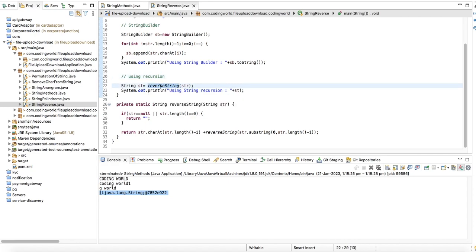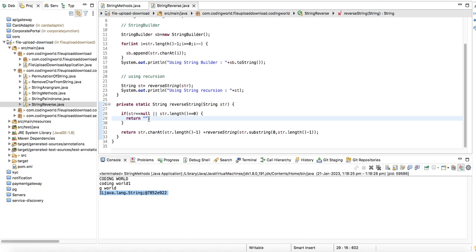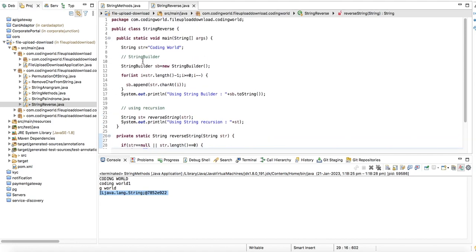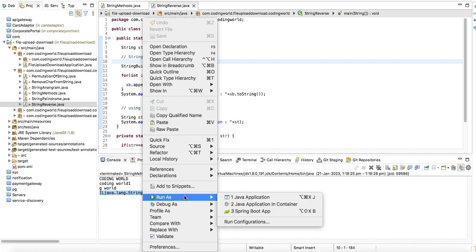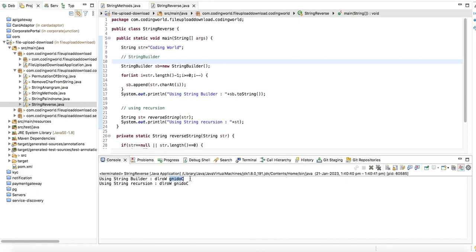The second method is using recursion. What we are doing is taking the last character, and then calling the same method for the remaining string, which will be 0 comma less than the last element. We are using a base condition: if the string is null or the string length is equal to zero, in that case we return empty. So let's run this application and check whether it is reversing the string or not. Yes.